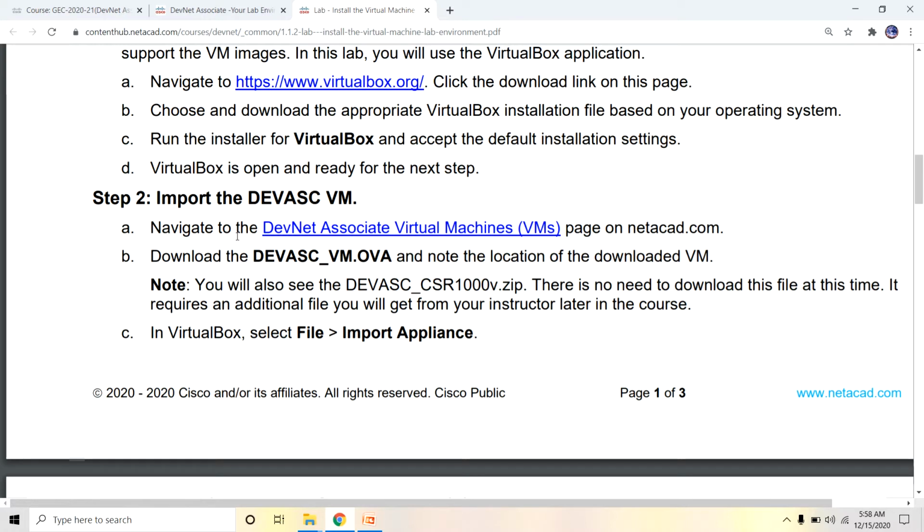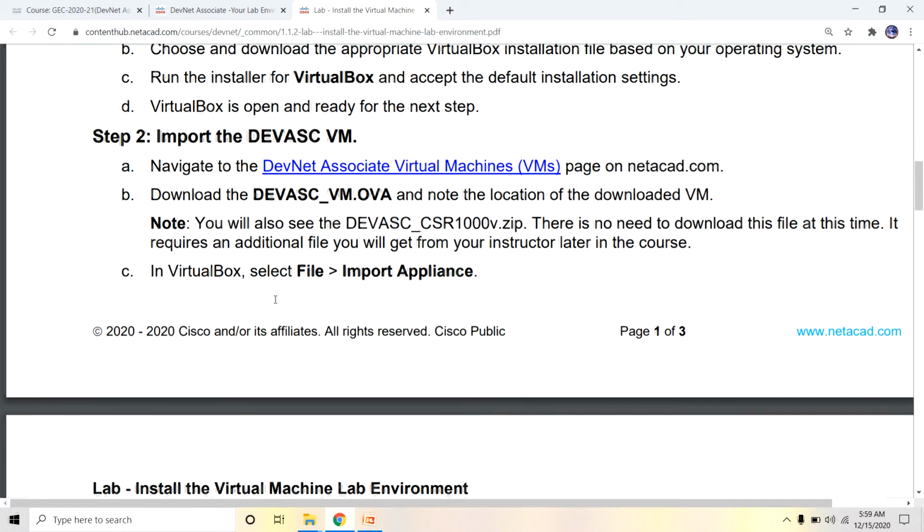Now navigate to the DevNet Associate virtual machine link from netacad.com. Download the DevNet VM .ova file. Note the location of the downloaded virtual machine. At present, don't download the CSR 1000V zip. There is no need to download this file at this time. It requires an additional file that you will get in another lab environment.